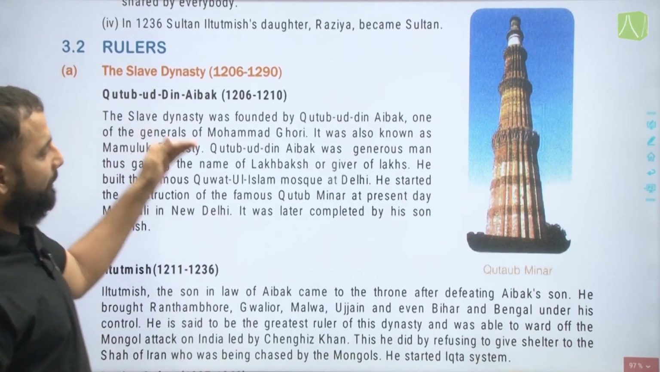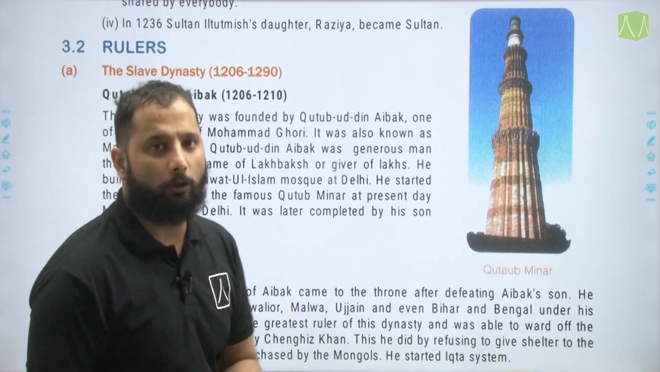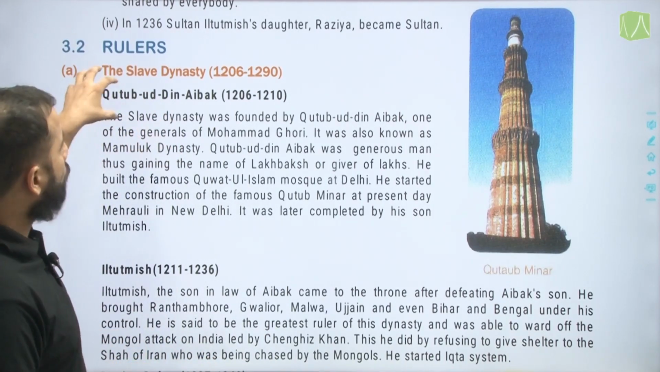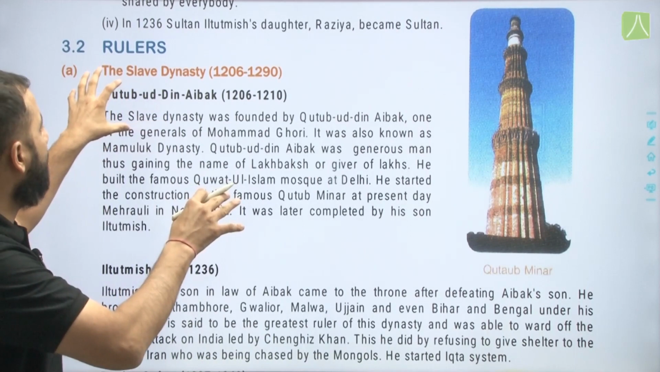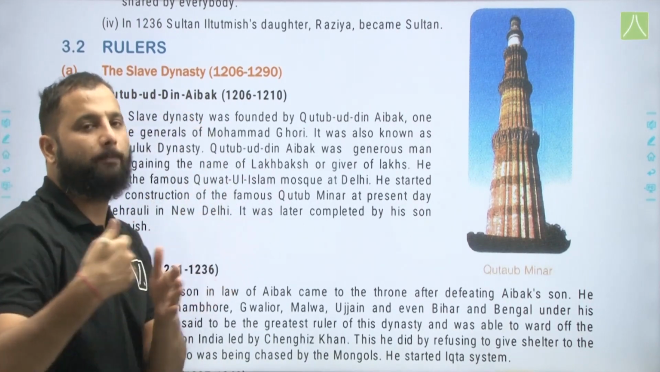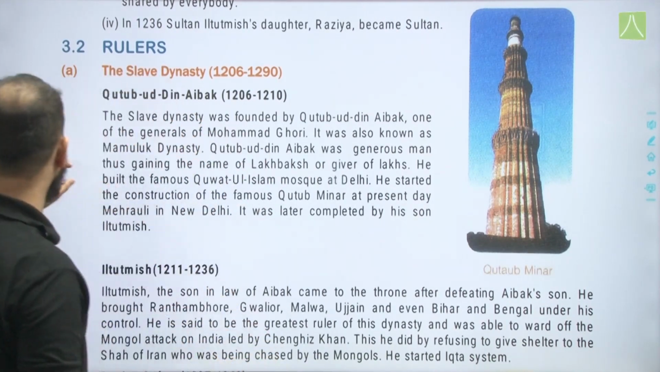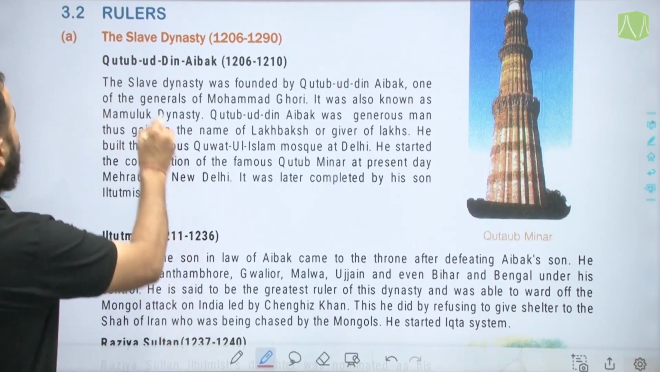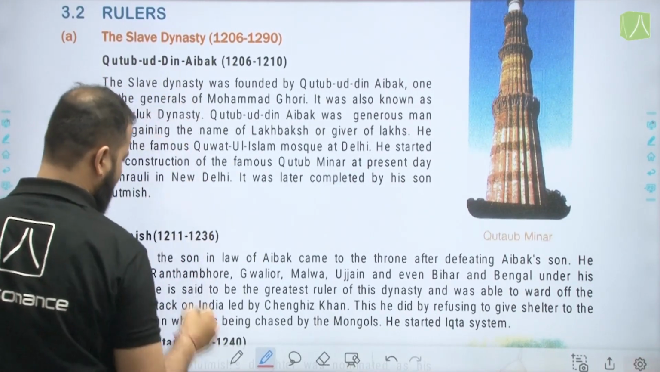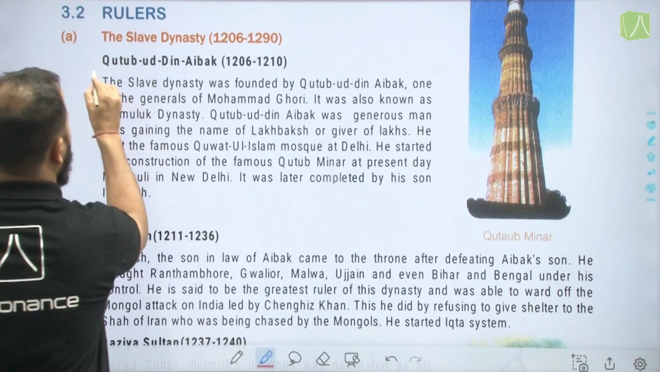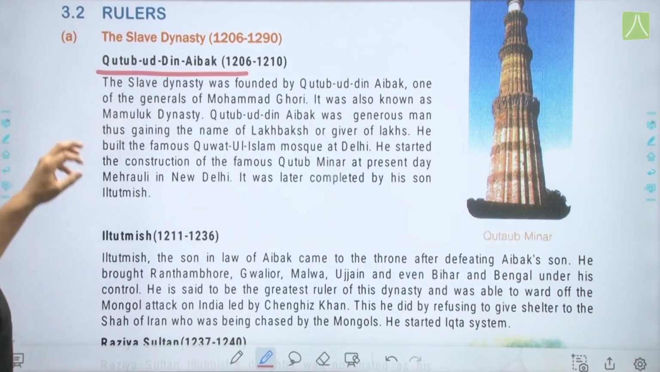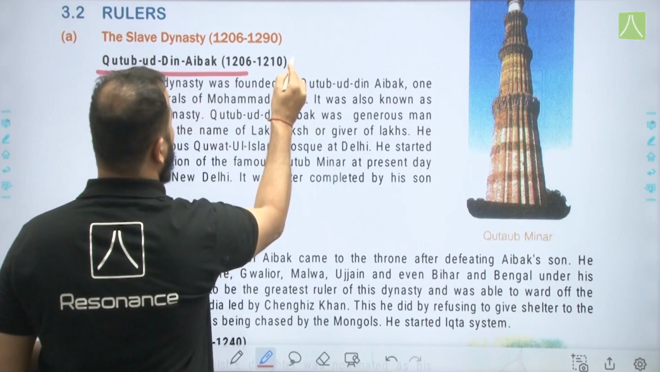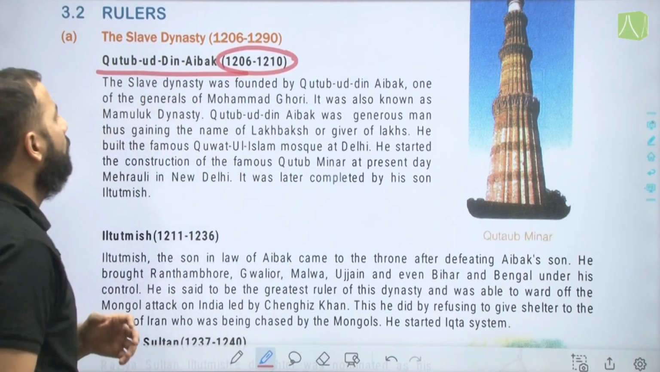So now coming to the rulers, which all rulers were there under the Delhi Sultanate, and we will be looking at them accordingly as per the dynasty as well as the rulers of that particular dynasty. So beginning with the slave dynasty, the first one, Qutbuddin Aybak, who was himself a slave, established the slave dynasty in 1206, but he only ruled for 4 years, that is till 1210.